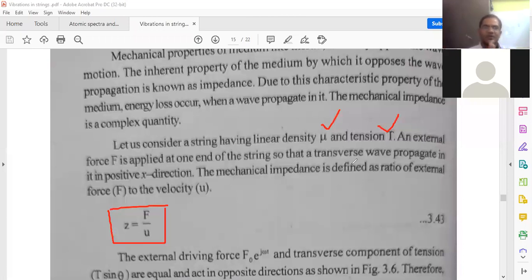So our approach is to derive the expression for mechanical impedance to the wave motion. How are we defining the mechanical impedance? It is the ratio of external force, capital F, to the velocity of the particle, that is velocity small u. Impedance is denoted with the letter Z. Mathematically we write it as Z is equal to F by u. I hope you understand up to this.